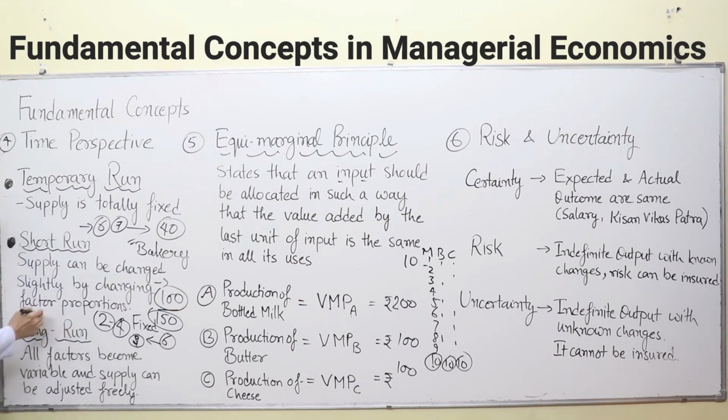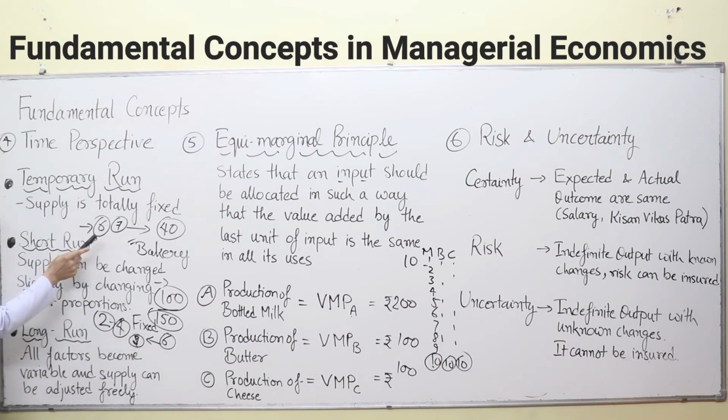Say the long run. In the long run, everything becomes variable. Your number of machines can be increased very easily, and your production can be increased, whatever is required. It was not possible to purchase 6 to 7 machines in 1 or 2 months, but it is possible in the long run. In the short run, production can be increased only by extensively using your factors of production, that is capital assets, and engaging more labor.